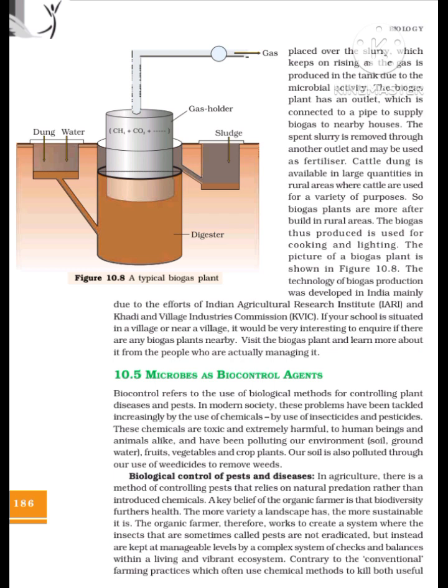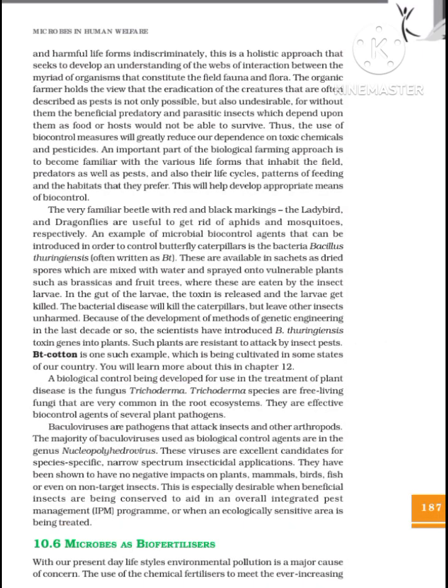ecosystem. Contrary to the conventional farming practices which often use chemical methods to kill both useful microbes in human welfare and harmful life forms indiscriminately, this is a holistic approach that seeks to develop an understanding of the webs of interaction between the myriad of organisms that constitute the field fauna and flora.